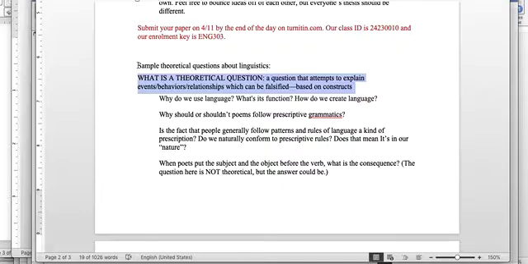What is a theoretical question? Well, a theoretical question is a question whose answer attempts to explain something. And usually, what we're trying to explain when we're asking questions is events, behaviors, relationships, which can be falsified. Okay, so this last part, the which can be falsified part, is a complement clause. And also, it's the part that's about the theory, right?